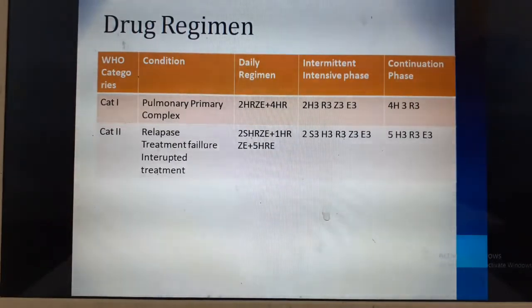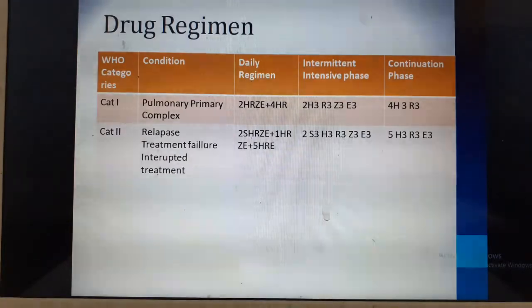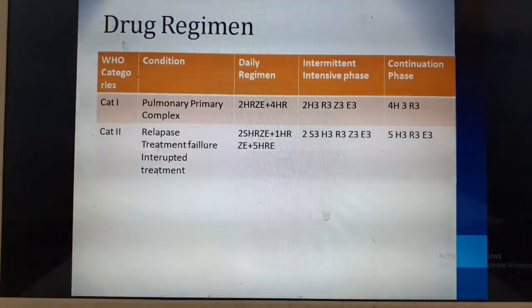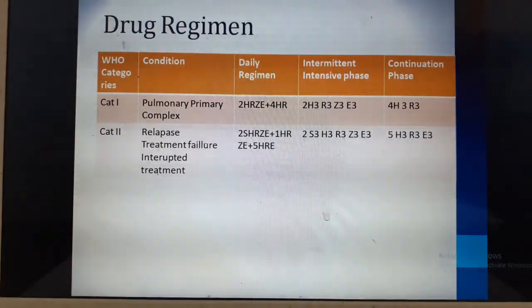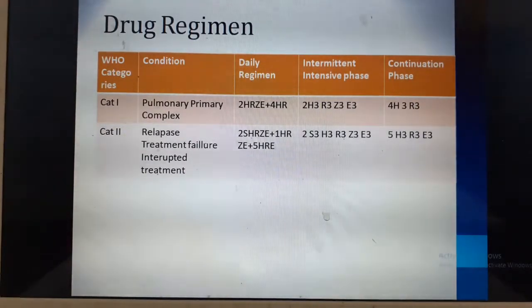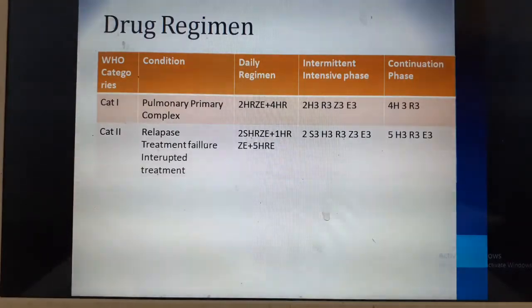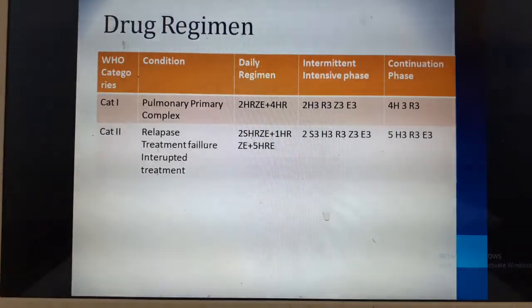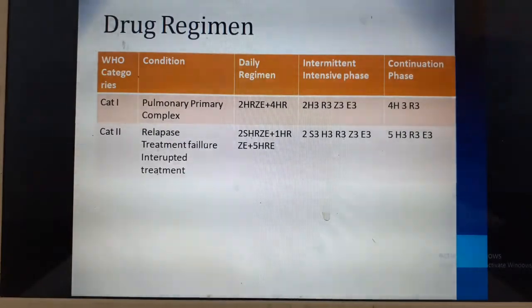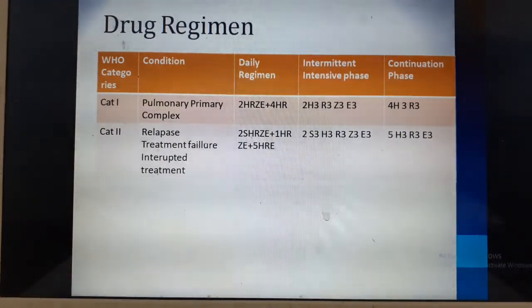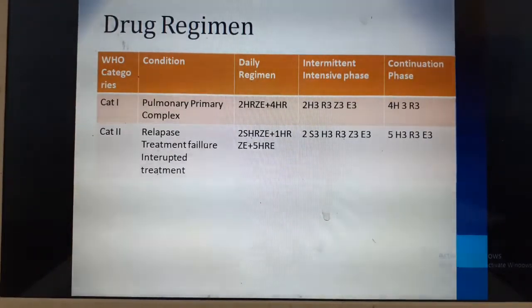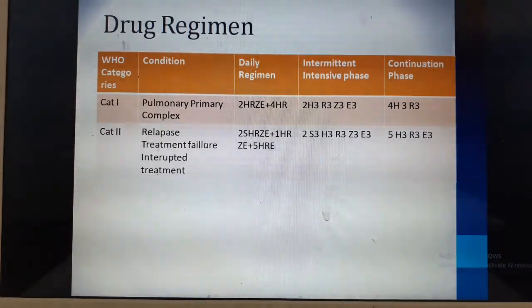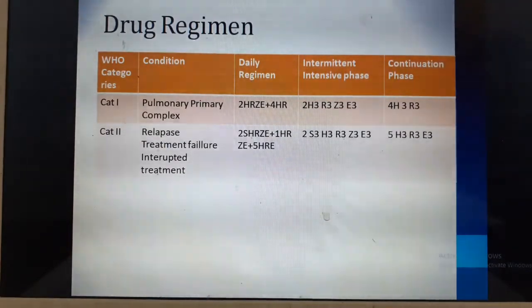What does this mean? The intensive phase lasts for 2 months. After the sputum is found to be positive, the patient has to take the following drugs: isoniazid, rifampicin, pyrazinamide and ethambutol. These are the 4 drugs which have to be taken for 2 months, and after 2 months the sputum is tested again for whether it is positive. Whether it is positive or negative, they need to continue the treatment for another 4 months with isoniazid and rifampicin alone. At the end of 6 months, a repeat sputum is tested again.